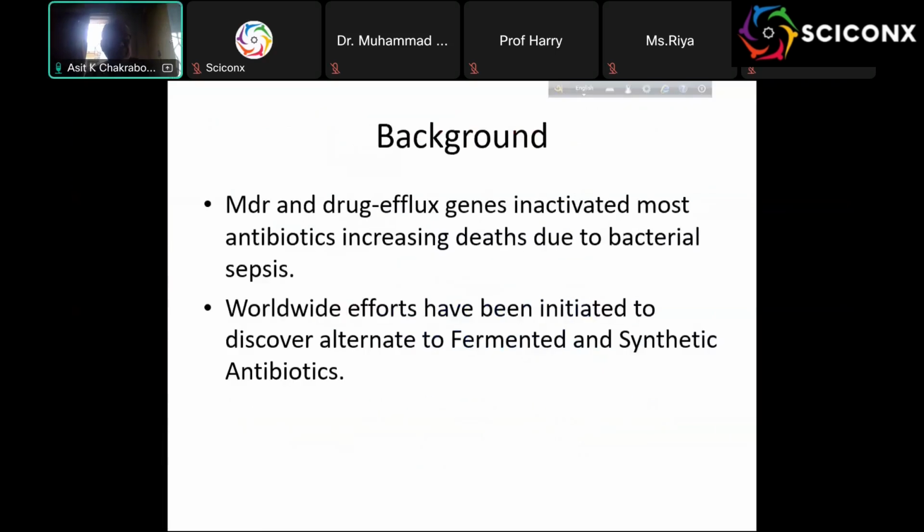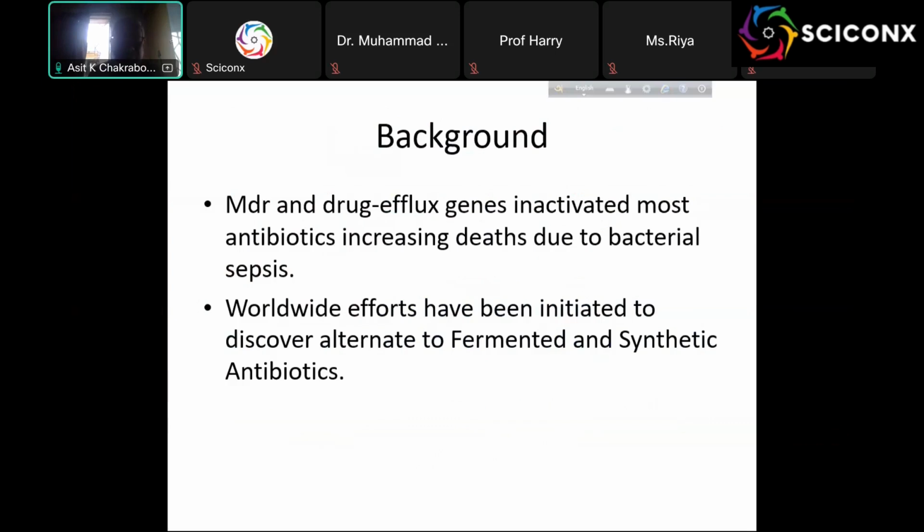The background is that MDR and efflux genes inactivate the antibiotics. We all know multi-drug resistance is a very widespread phenomenon, and bacterial infection and sepsis are everywhere. In the US, every year at least 20,000 people die.